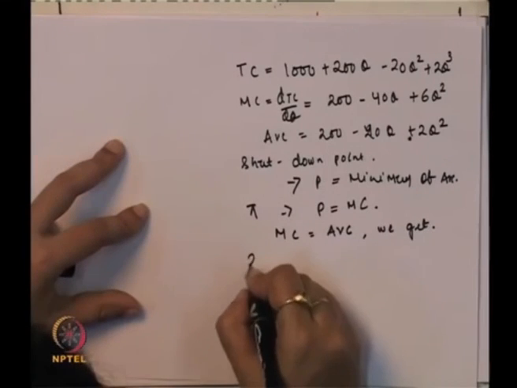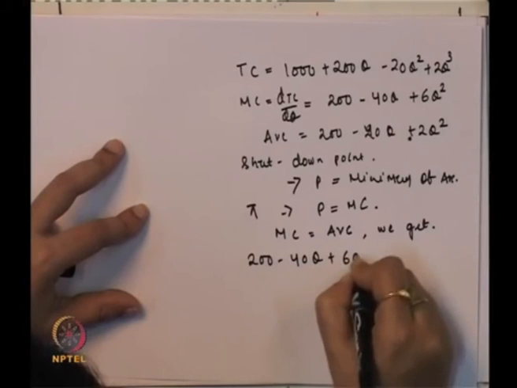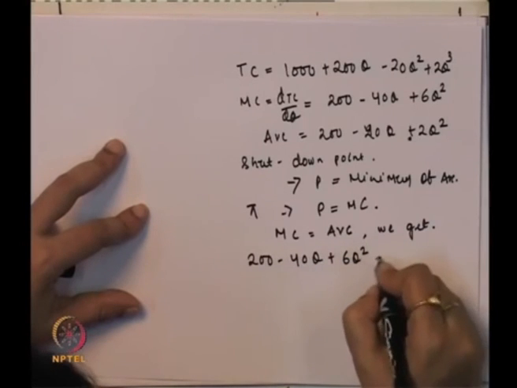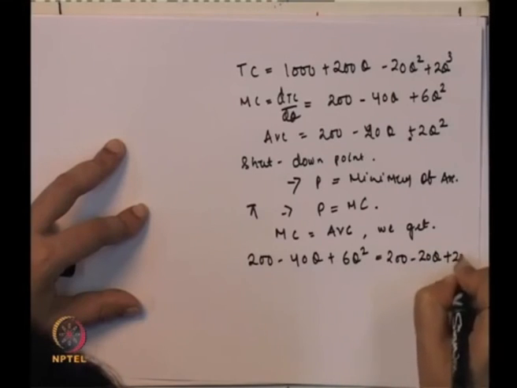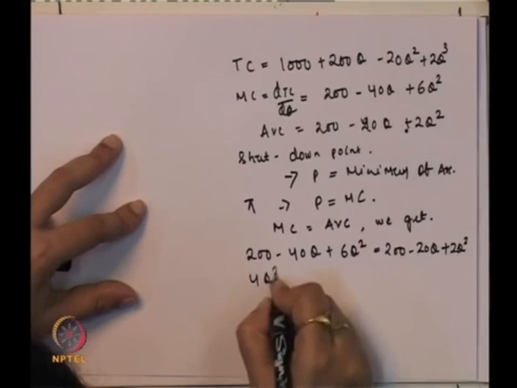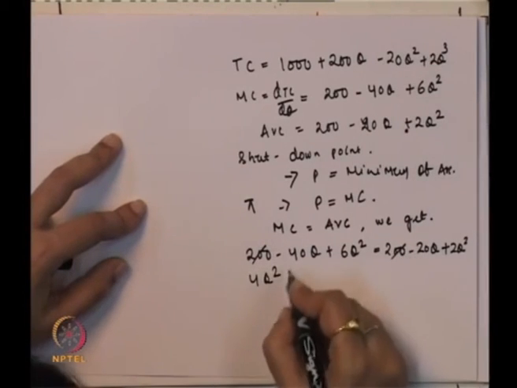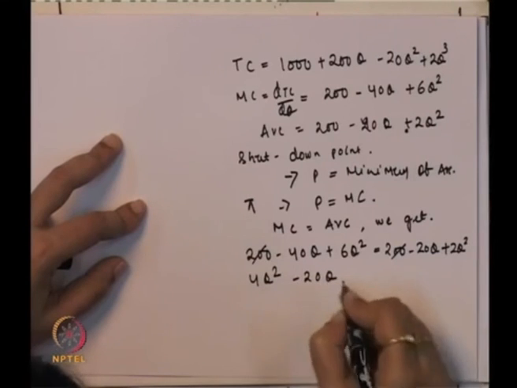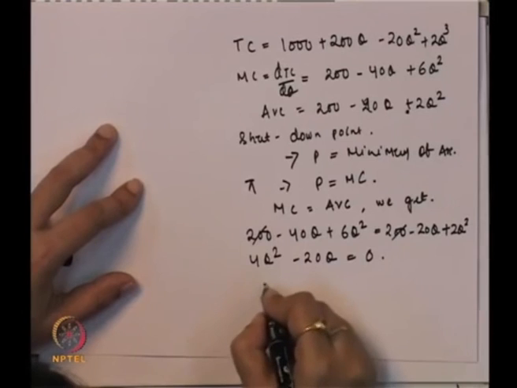Marginal cost is 200 minus 40q plus 6q square, that is equal to 200 minus 20q plus 2q square. So, that comes to 4q square, because this gets cancelled, 4q square minus 20q, which is equal to 0,